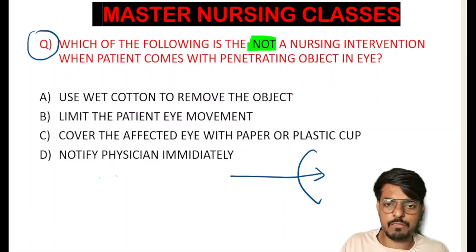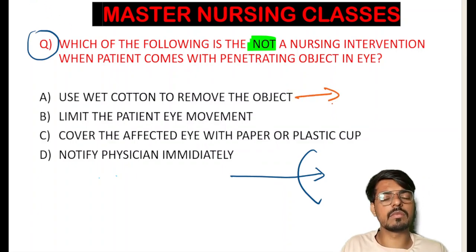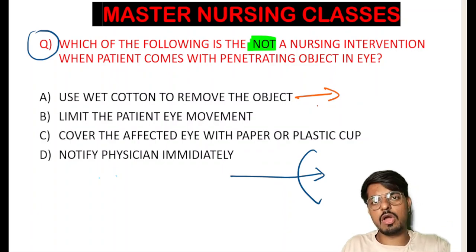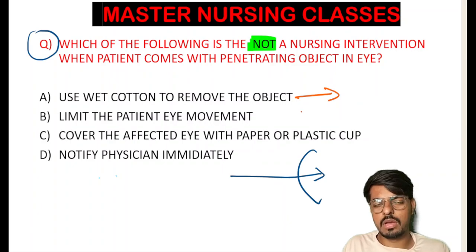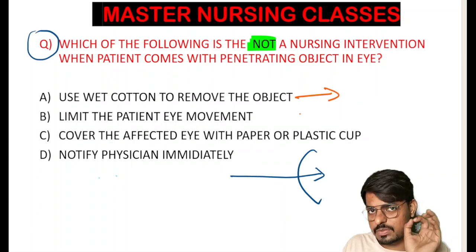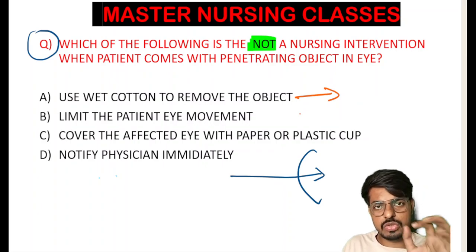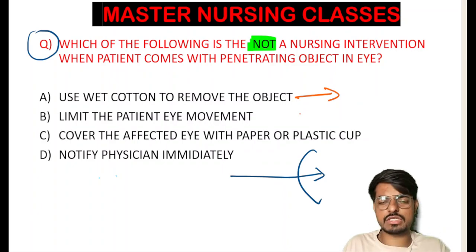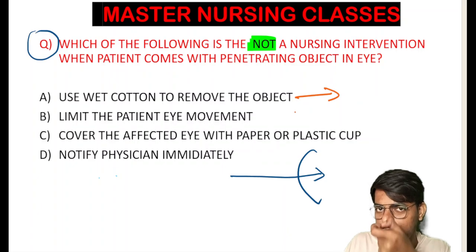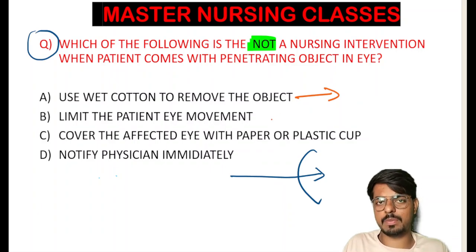Students, if any dirt or small objects like flies and organisms enter your eye and are blunt in nature, then you have to use cotton with wet saline and move that cotton from the inner canthus of your eye to the outer canthus of the eye to remove that non-penetrating object.